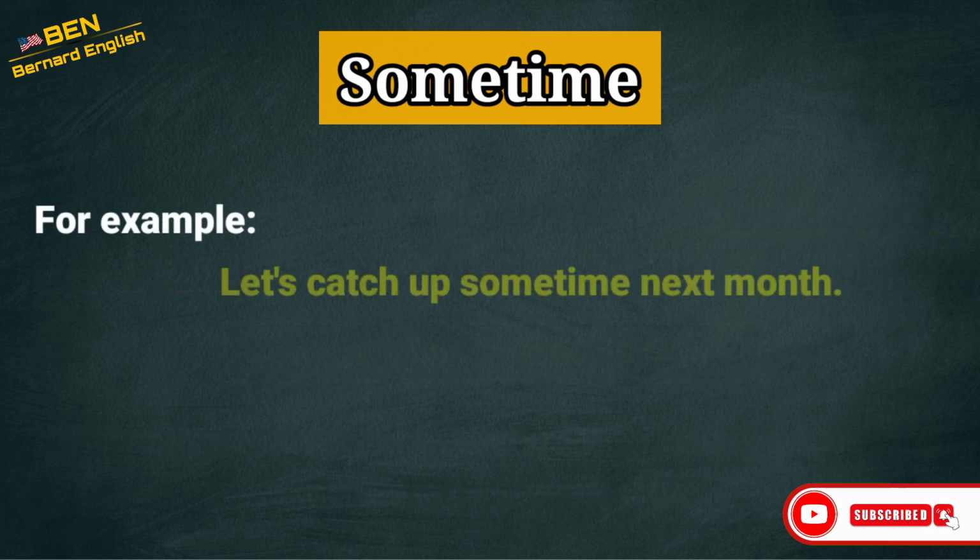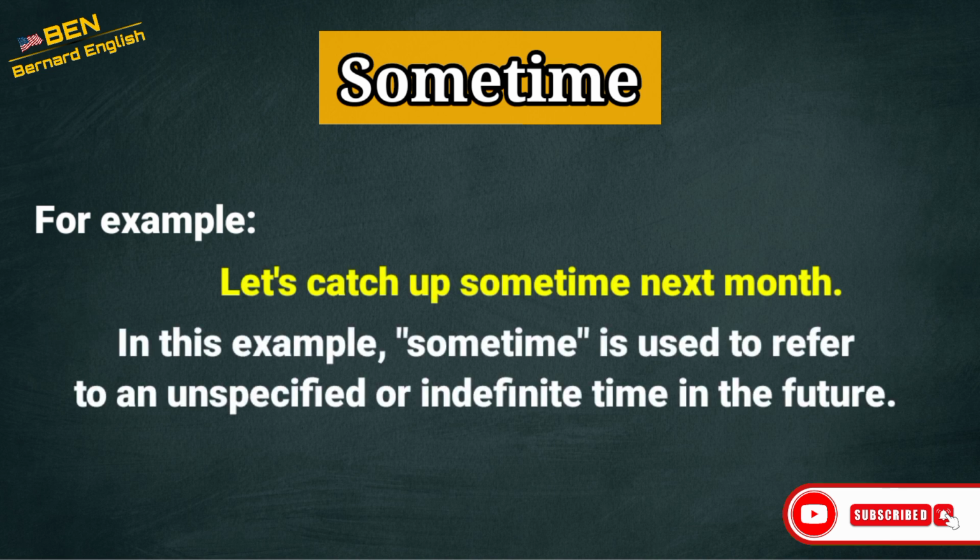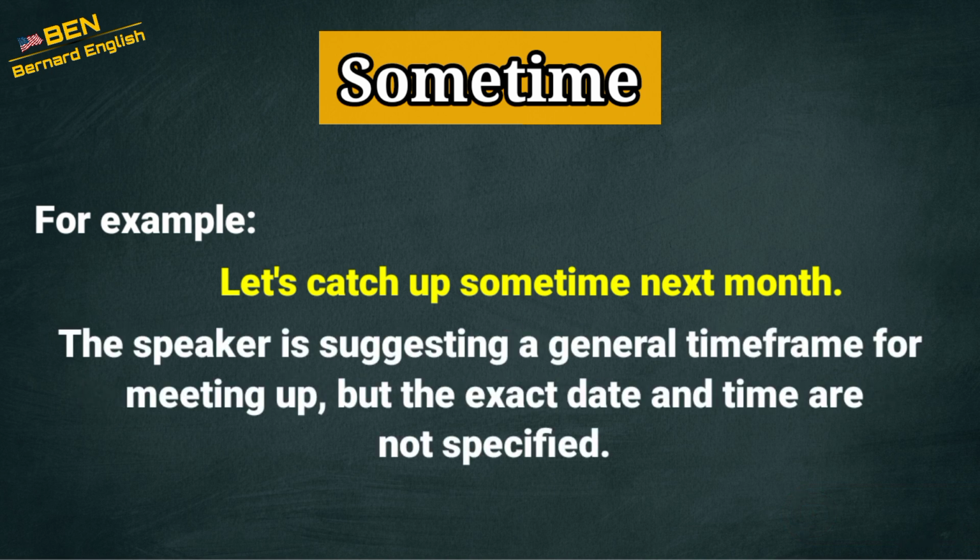For example, let's catch up sometime next month. In this example, sometime is used to refer to an unspecified or indefinite time in the future. The speaker is suggesting a general time frame for meeting up, but the exact date and time are not specified.